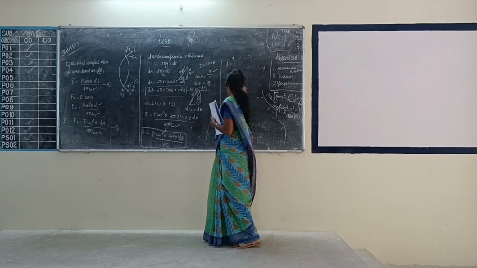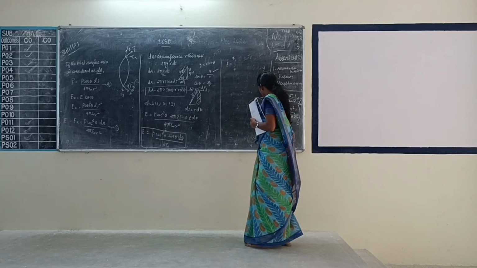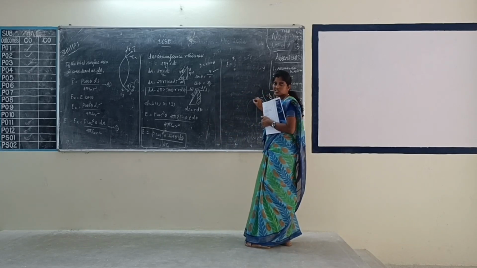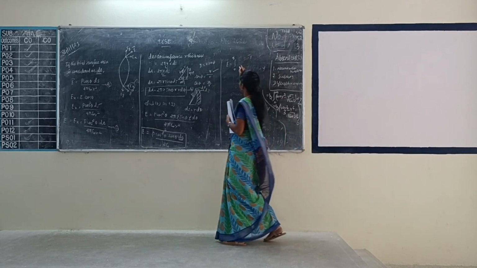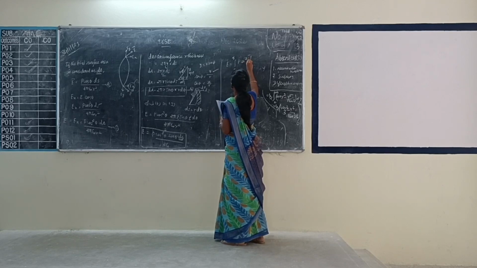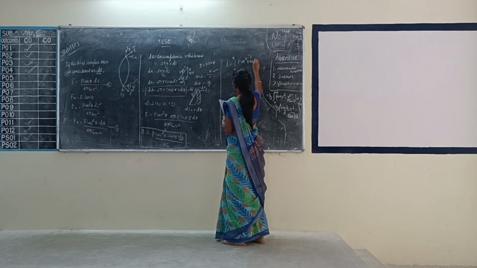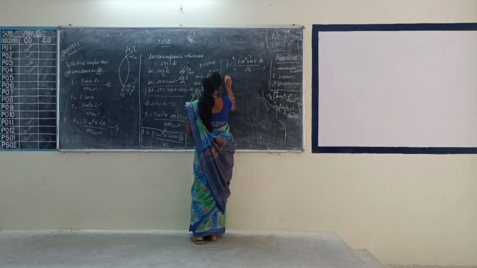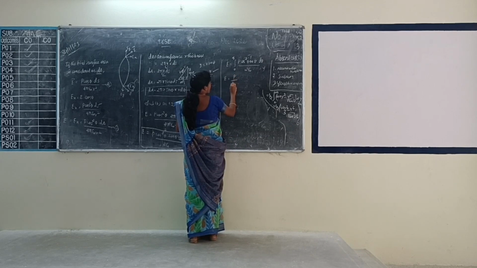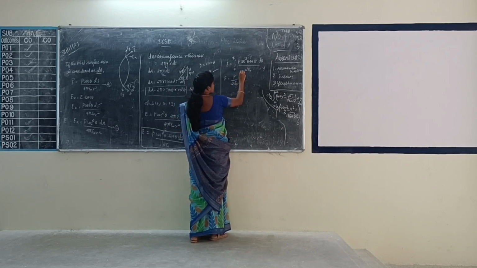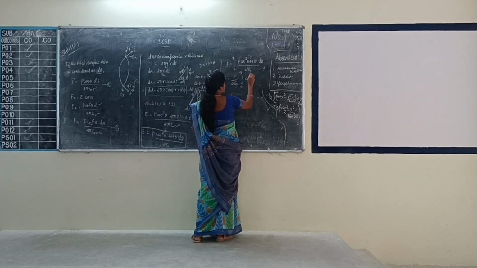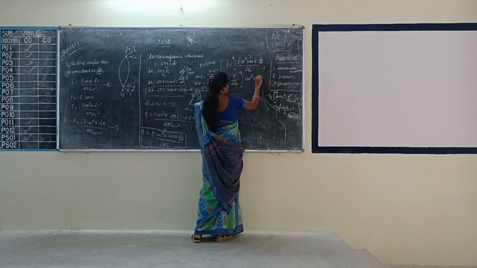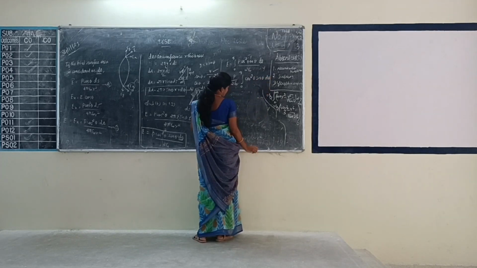So 0 to pi is a semicircle. If you are taking a sphere, this half semicircle is for positive charge, half semicircle is for negative charge. That's why we are taking 0 to pi. P cos square theta sin theta d theta divided by 2 epsilon naught. What are the constant terms? P divided by 2 epsilon naught are the constant terms. And what is the integration term? Theta. So cos square theta sin theta into d theta.